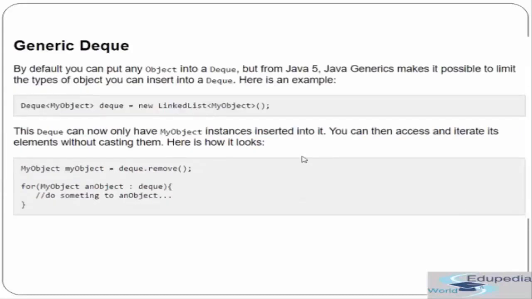Now let's see generic Deque. As in the case of Queue, by default you can put any object in a Deque. But from Java 5, generics make it possible to limit the type of object that we want to insert in the Deque. So this is an example, and this Deque can now only have MyObject instances inserted into it. You can then access and iterate its elements without casting them. So we don't need to cast now since we have generified it. So you can simply remove or access its elements without casting as shown over here. Fine.